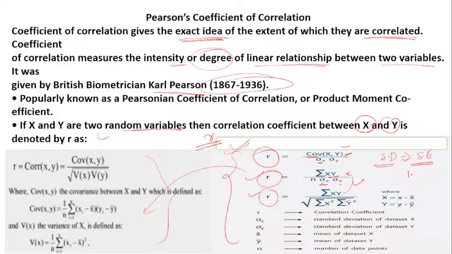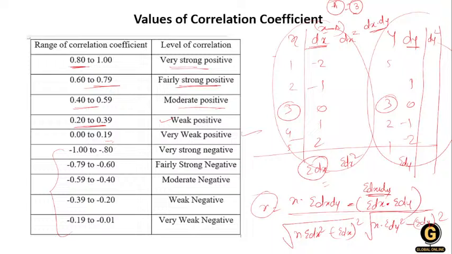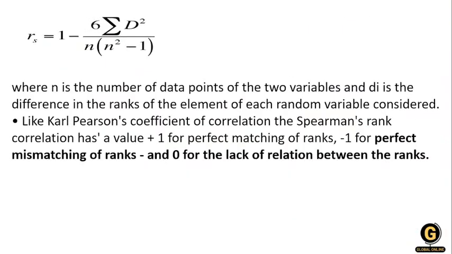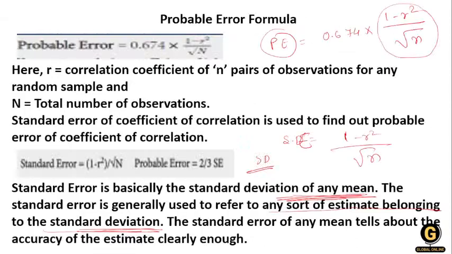With the formula of 1 minus r square, whatever value we have calculated for r square, divided by the square root of n. Here n means the number of pairs, you can see n equals 5: 1, 2, 3, 4, 5. So this is 5, the under root of n. In this way you calculate your standard error.